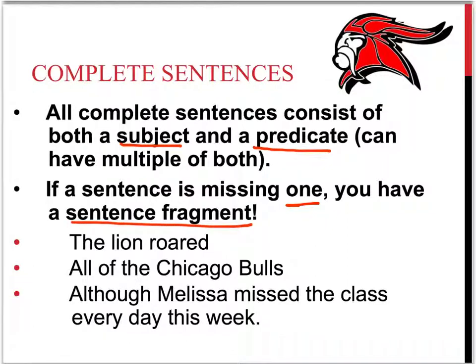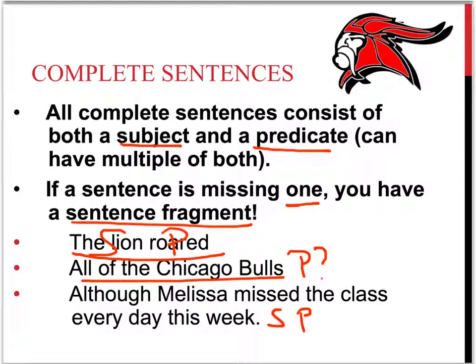So if you look at these examples here, the lion roared. This would be a complete sentence. The subject, predicate: the lion roared. "All of the Chicago Bulls": you've got a subject, but where's your predicate? You're missing it. And "although Melissa missed the class every day this week" is missing actually both a subject and a predicate. This is a clause, which we'll talk about in the next lecture. So remember, subjects and predicates come together to make a complete sentence.